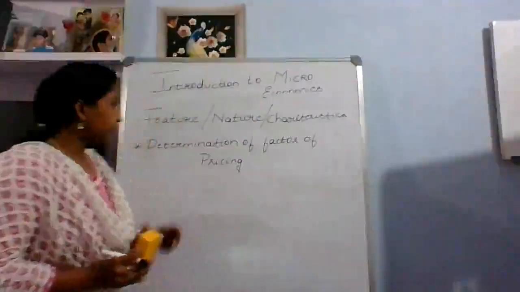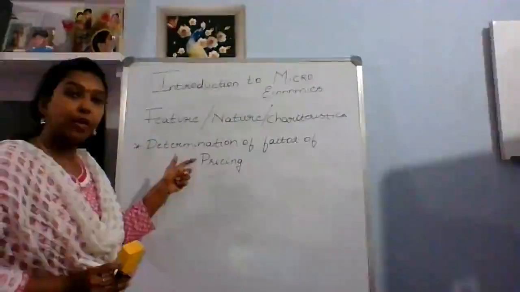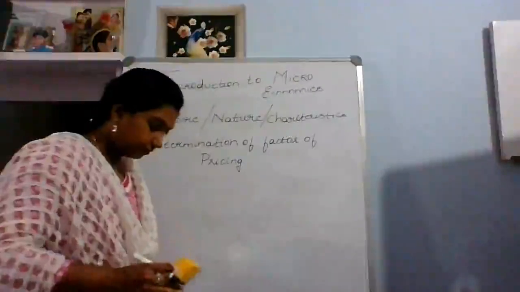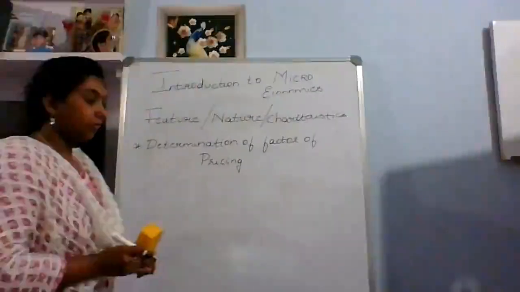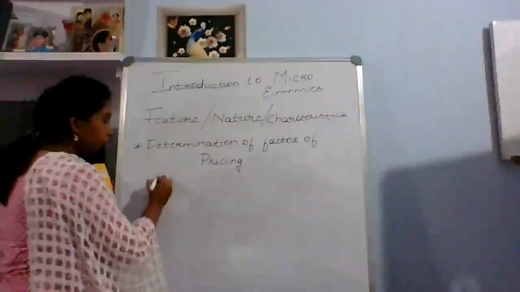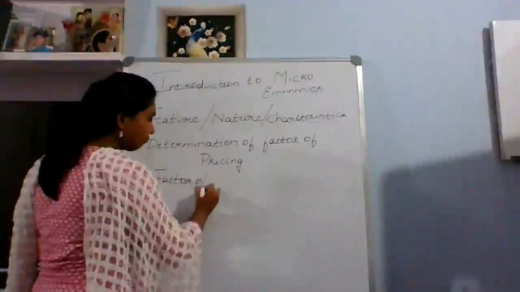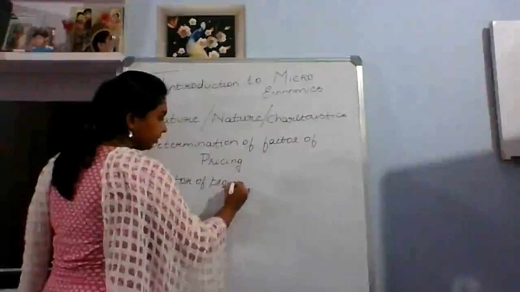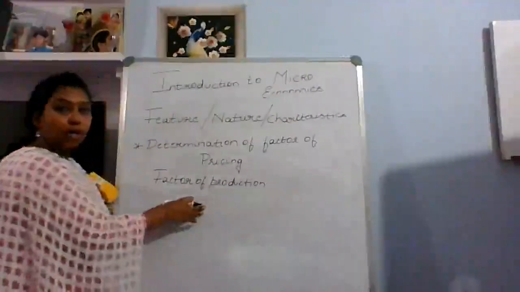The determination of factor pricing is nothing but the factors of production. What are the factors of production? It means while producing any product, who all are involved.